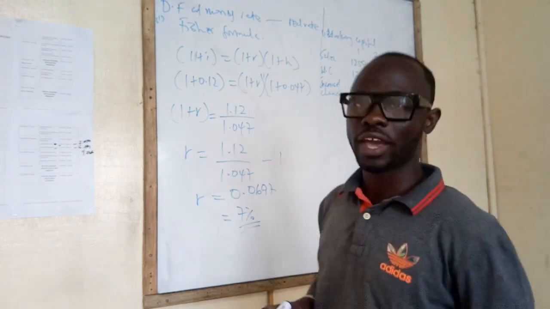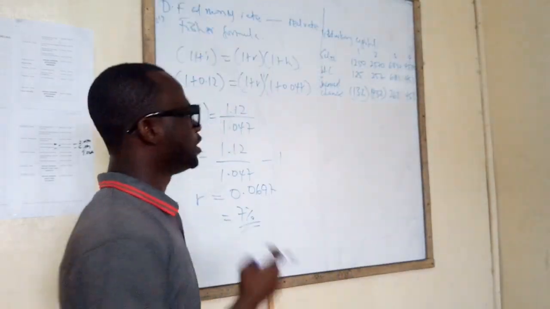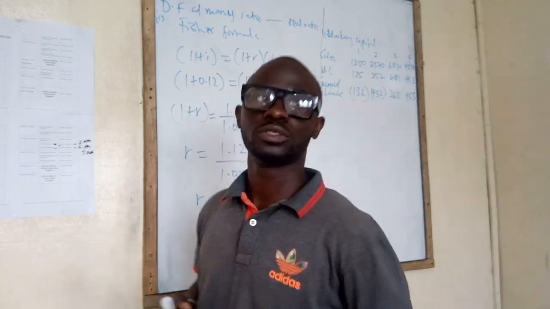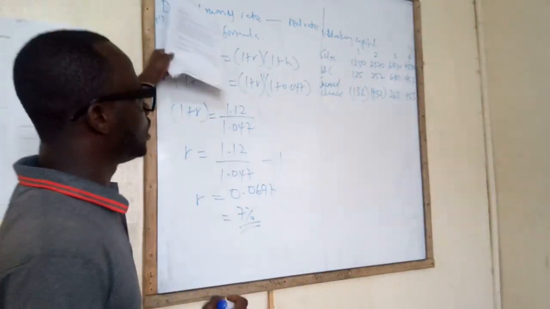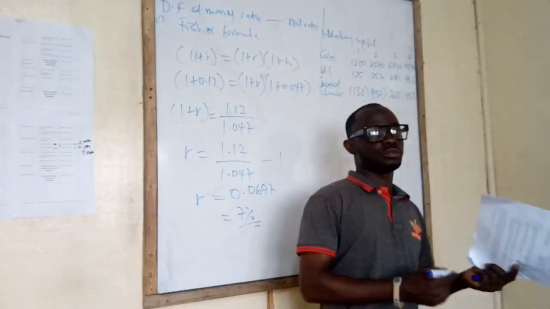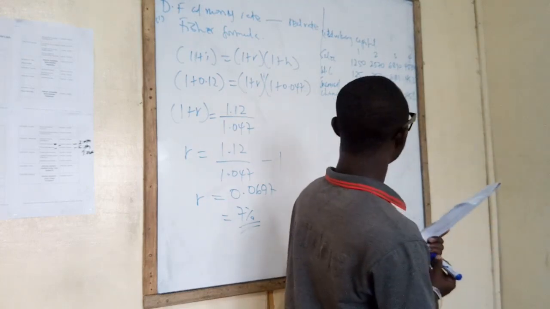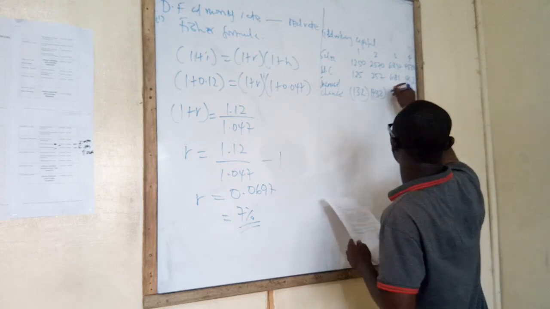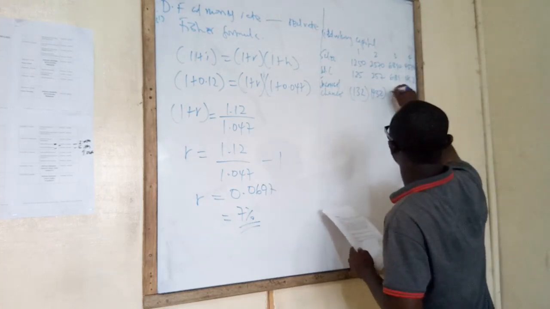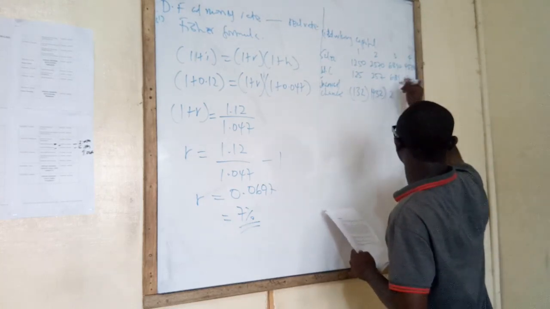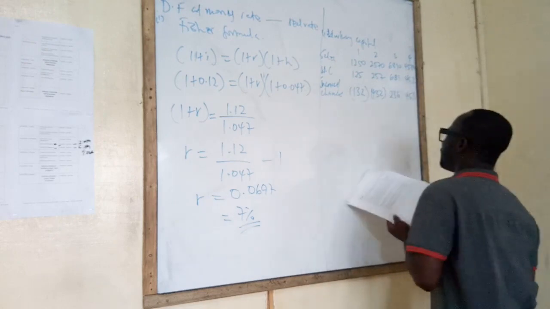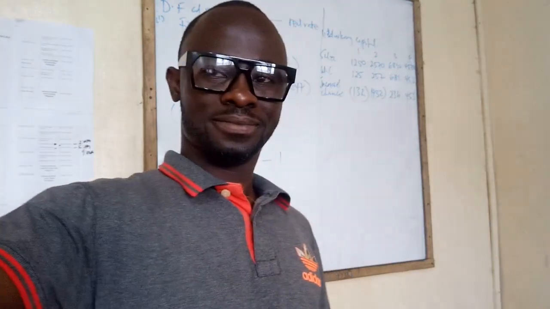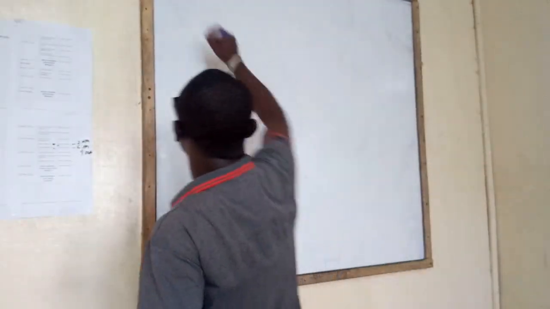So these are the two workings we do for the B aspect when we are calculating cash flows in real terms. We calculate the real rates and then we calculate the new working capital. 236. Which one? It's not 263. Ah, okay. That's why I want you guys to be confirming.